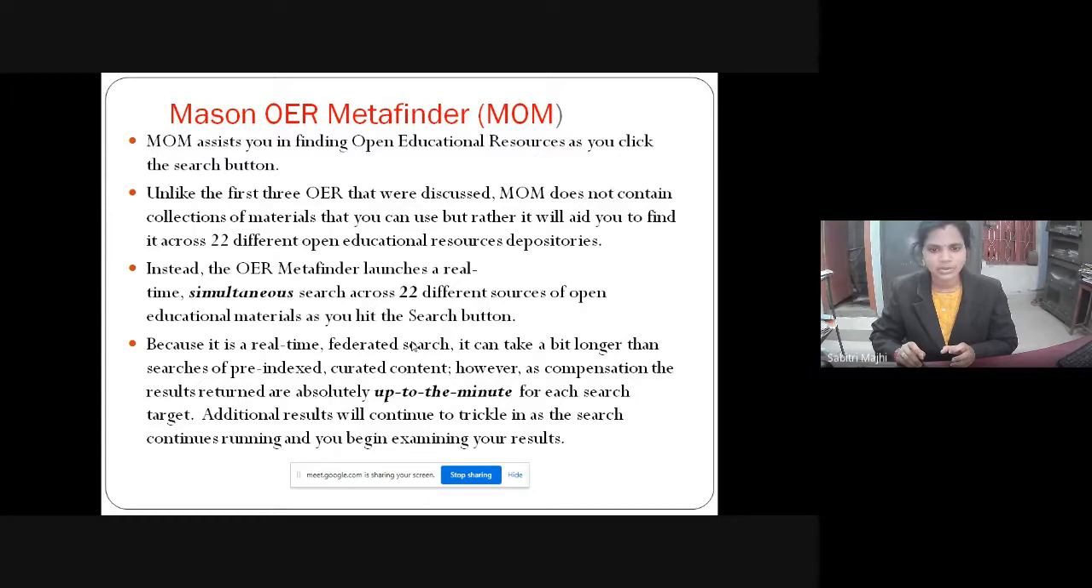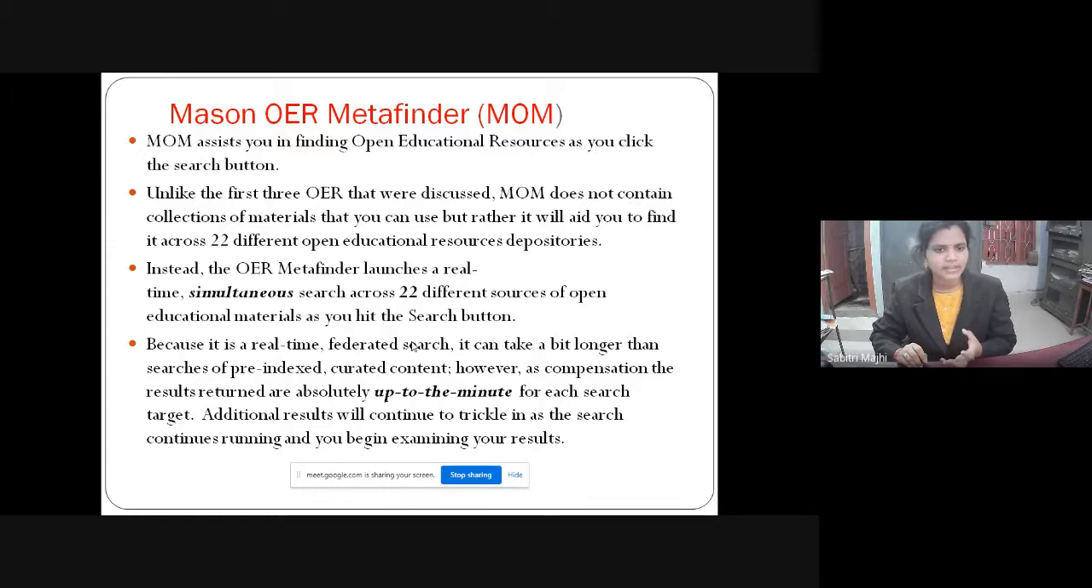So what to do? There must be a single search box, so that the user can search multiple resources through this single search box. That is called federated search or simultaneous search.